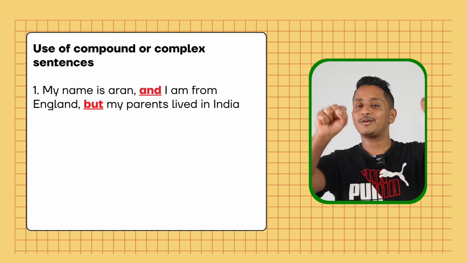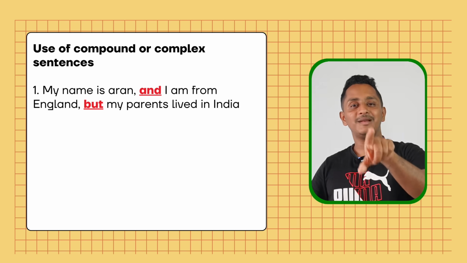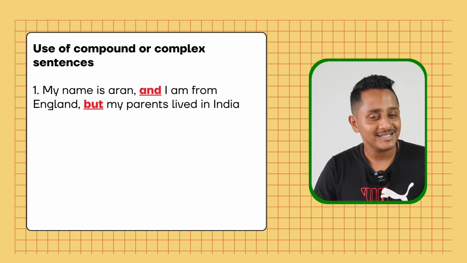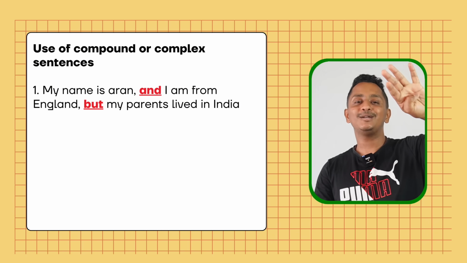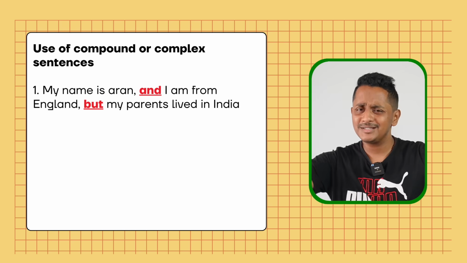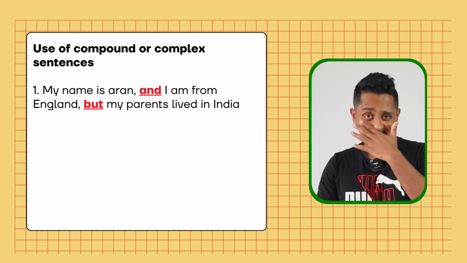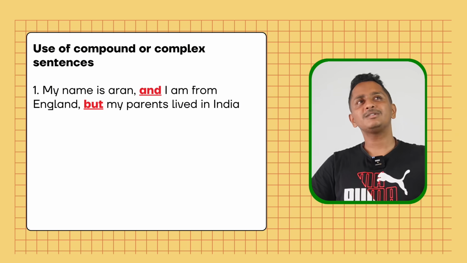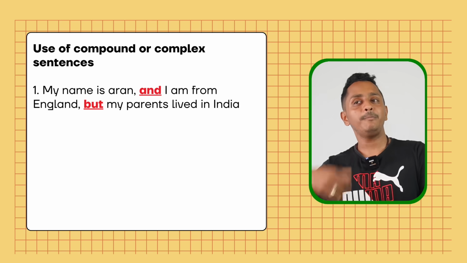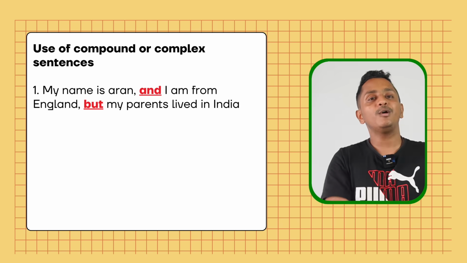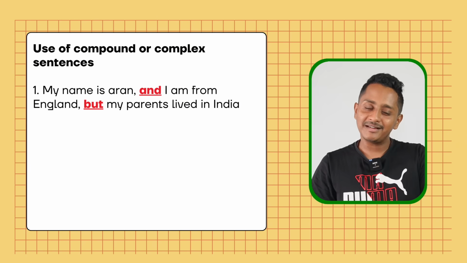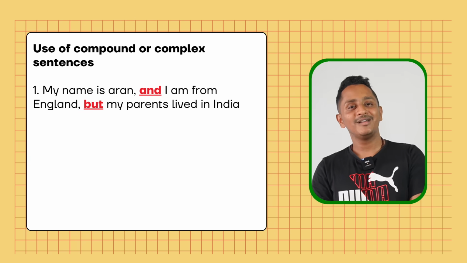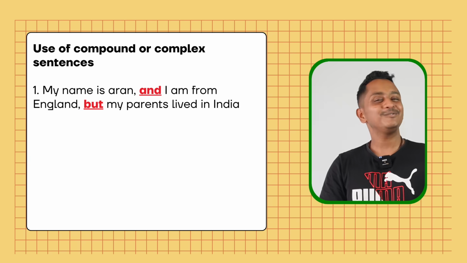Take one sentence, take another sentence, put a plus mark and a connector: and, but. They're called FANBOYS: for, and, nor, but, or, yet, so. Any of these can be used, which makes it a compound sentence. Also, we can make use of complex sentences, where you start the sentence with a dependent clause or a subordinating conjunction, as we name it. Though, although, if, while, since, even though, whereas, any of these can be used.